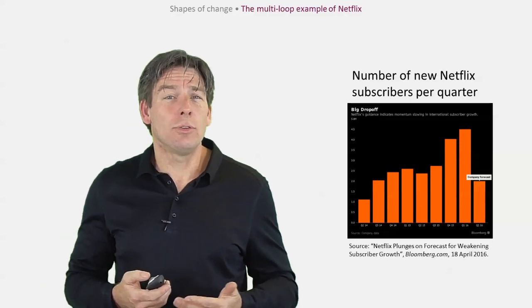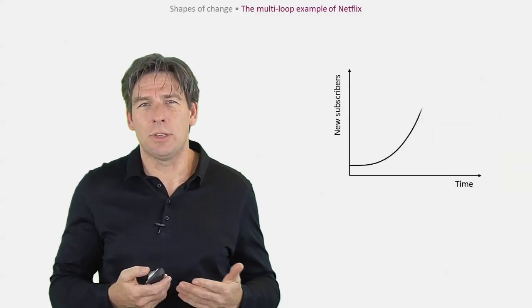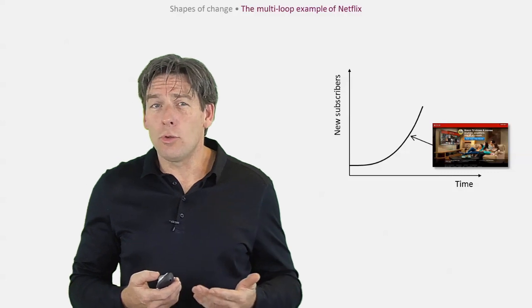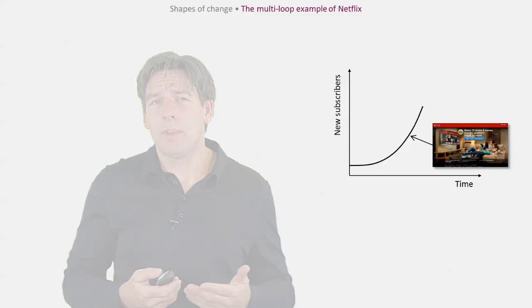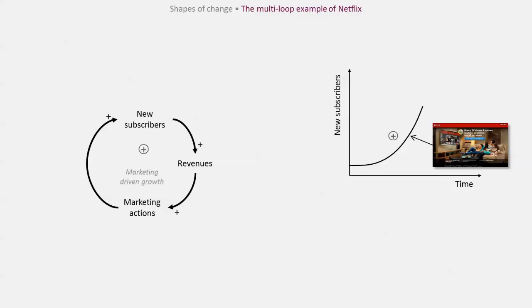Netflix has driven its growth through strong marketing actions that account for around 12% of revenues per year. We can draw the reinforcing loop behind this growth. The performance variable is new subscribers, and the growing action is marketing actions. We should perhaps include an intermediate variable to show that marketing actions are funded with revenues generated through subscriptions. This loop is the main engine that drives growth, and it's a good starting point for our modelling.